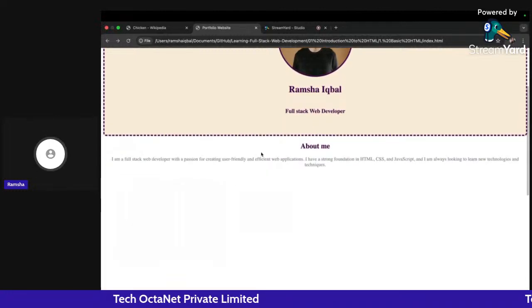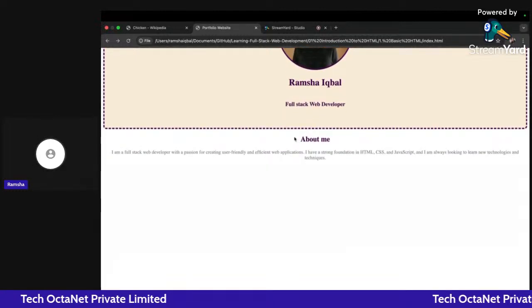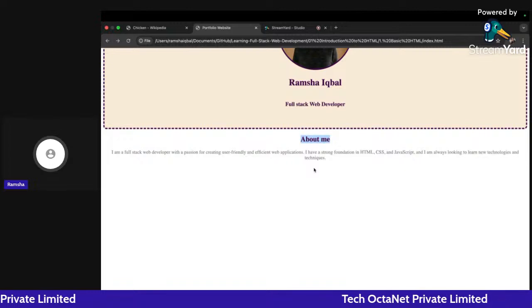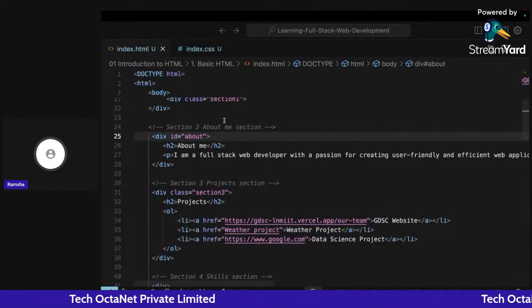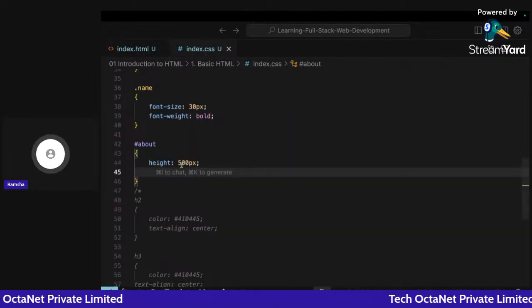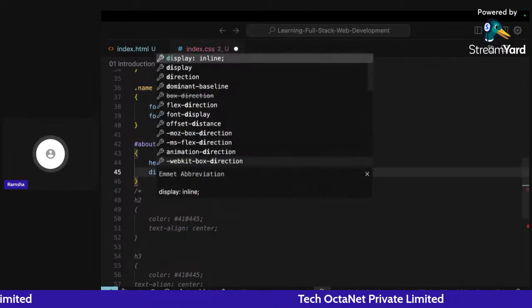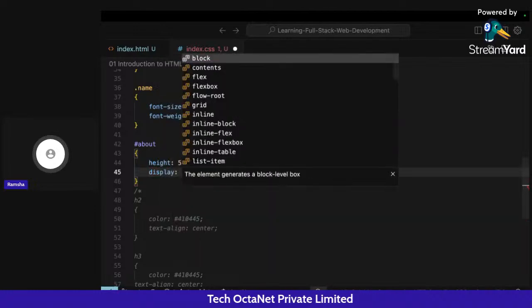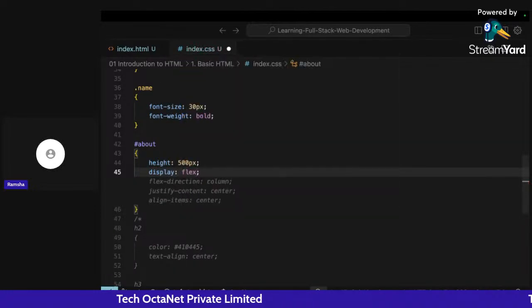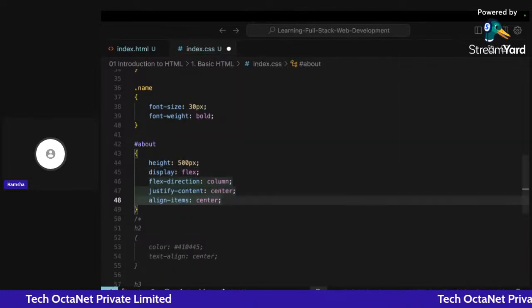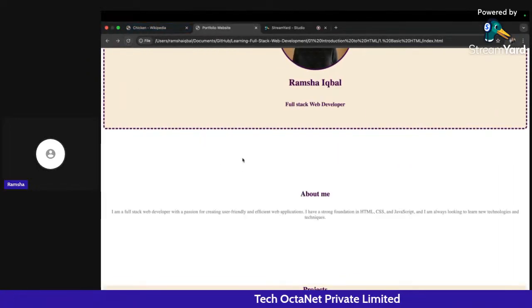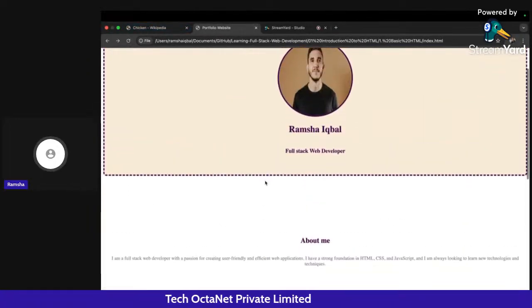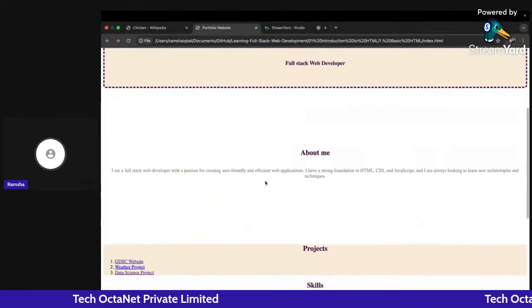Now I again will convert it into a flex box, and I will align all of these things that we have on the y-axis at the center, not at the top. So let's do that. In the about section only, I will change the display property to flex. Okay, and the flex direction will be column, justify content center, and align items also center. So now all of them have come to the center part of the web page, right?